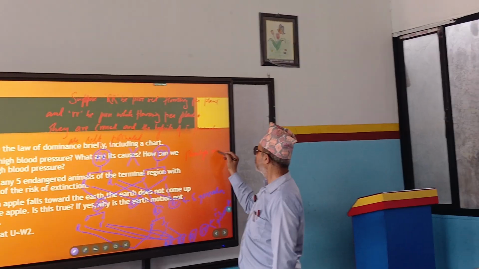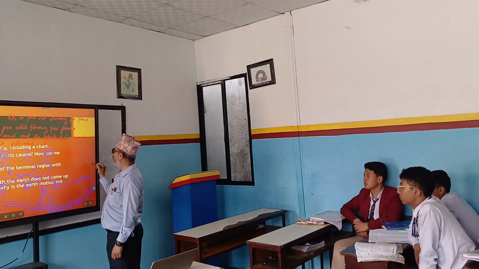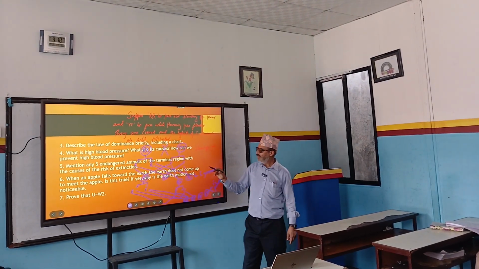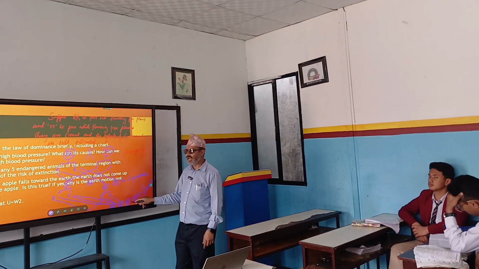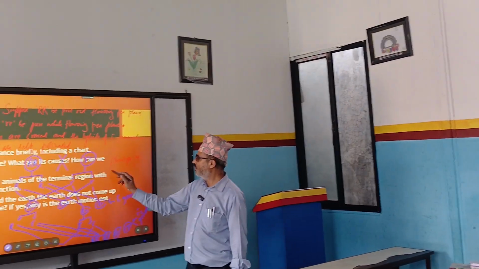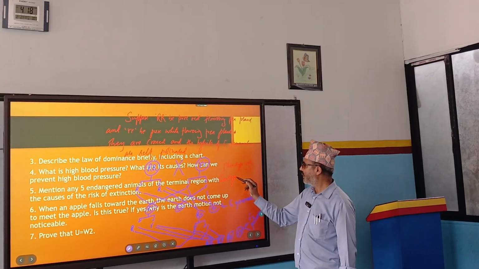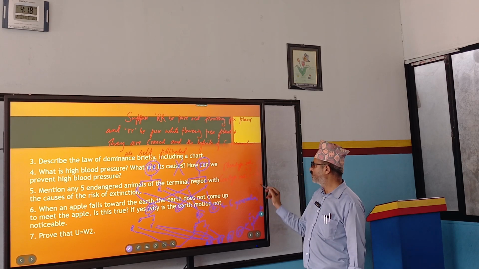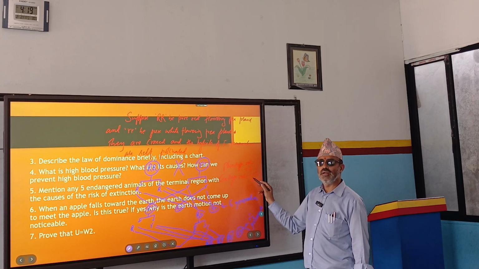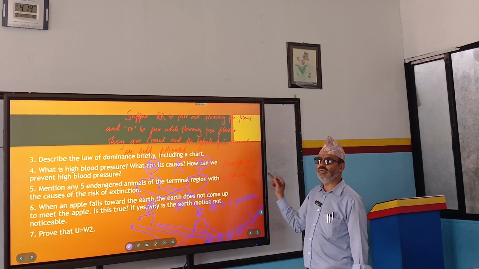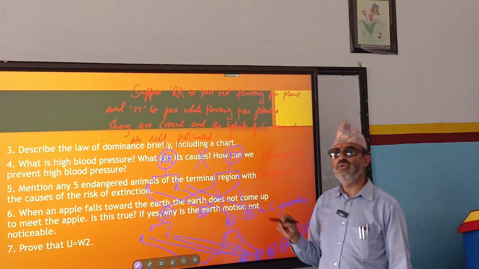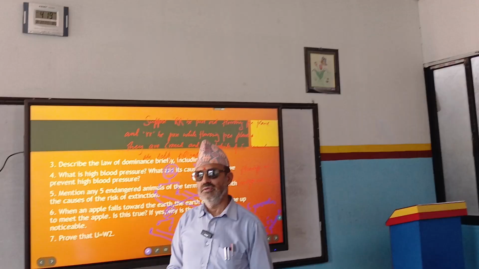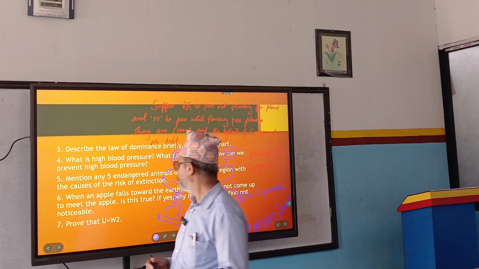Phenotype ratio 3:1. 3:1 means 3 red, 1 white. 3 red because pure red and hybrid red came, no? And genotype ratio is 1:2:1. 1:2:1 means 1 pure red, 2 hybrid red, 1 pure white. Understood? Yes. So in this way you have to show the chart. Then you will get 4 marks. Otherwise 2 marks. No marks will be given. Yes or no?